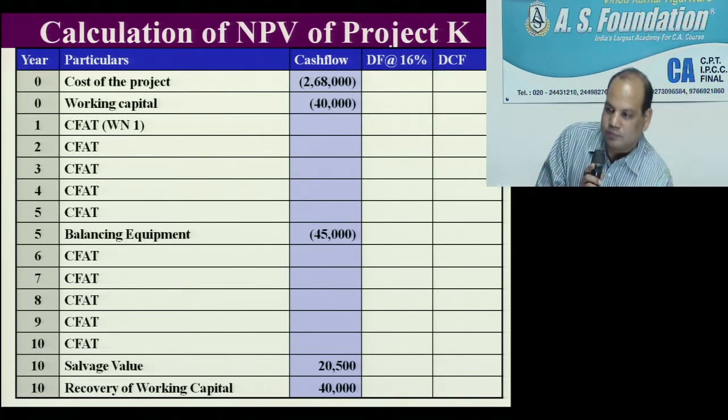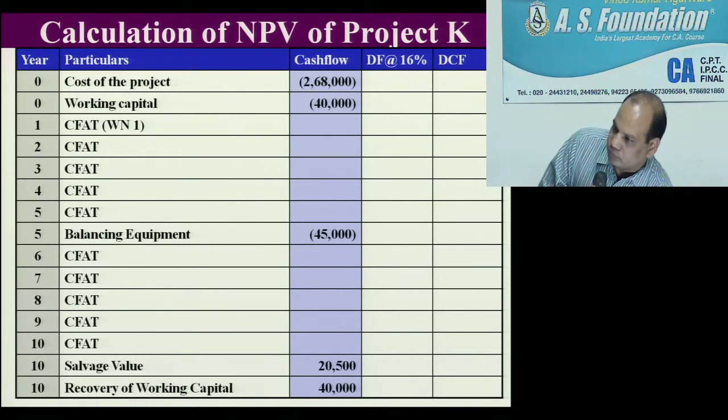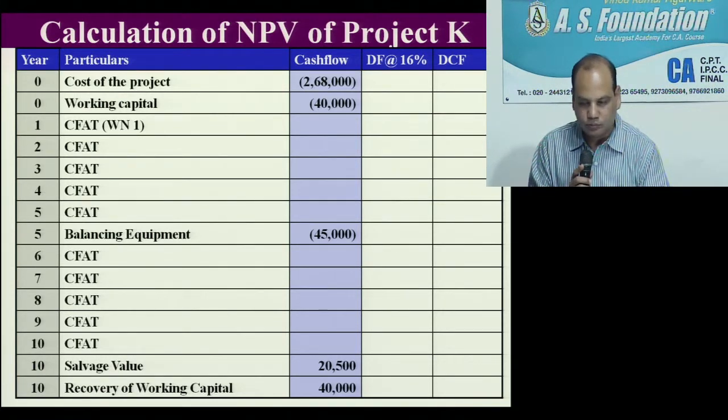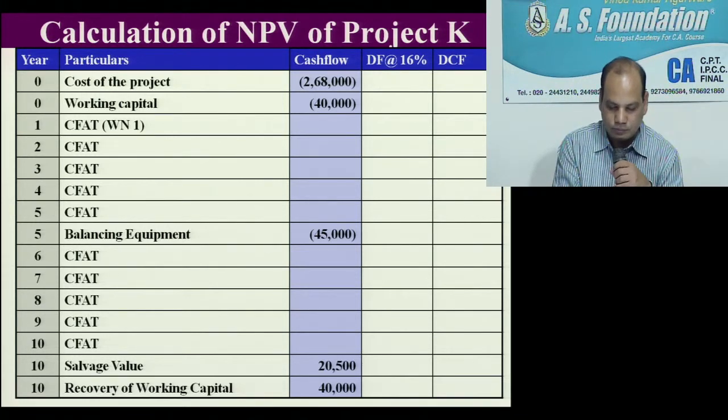How much are you getting? 0.8621, write down. Again press equal to: 0.7413. Again press equal to, third year: 0.6406. Again press equal to: 0.5523. Again press equal to: 0.4761. Stop. This year 5 is getting repeated.